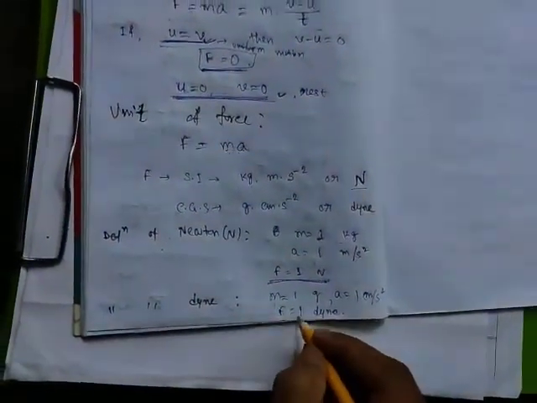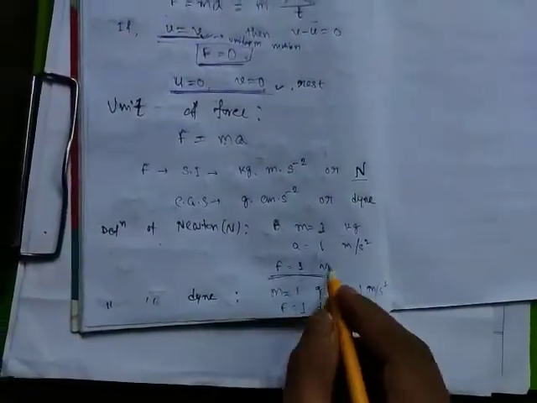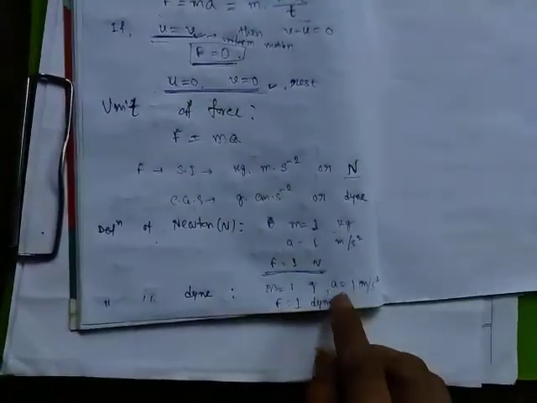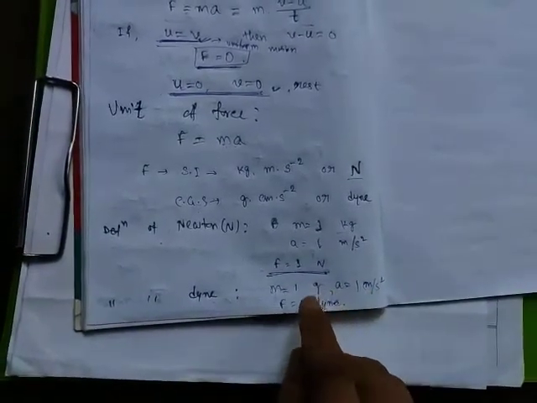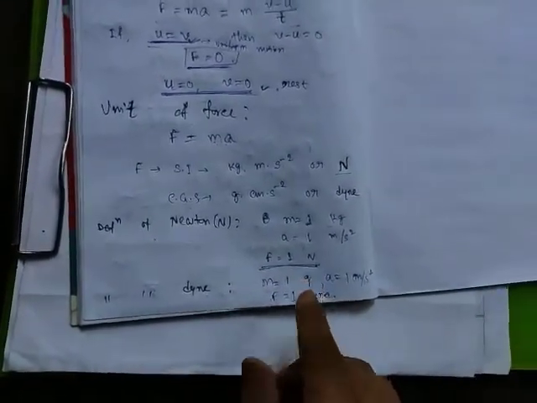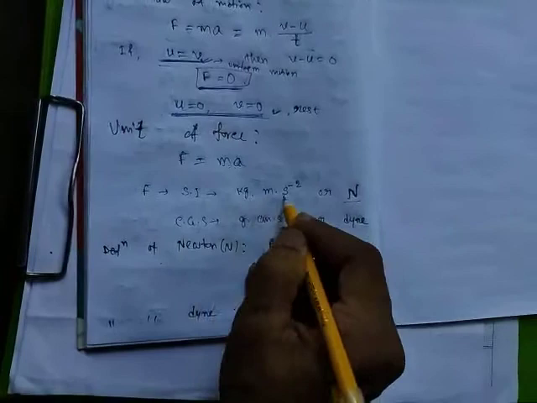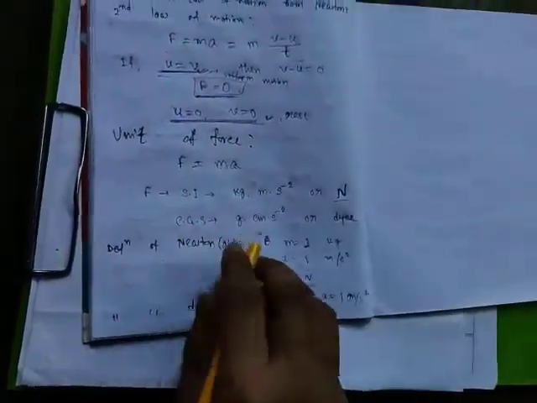Same definition, only the SI units are replaced by the CGS units. And 1 Newton is also called 1 kg meter per second square. 1 dyne is also called 1 gram centimeter per second square.